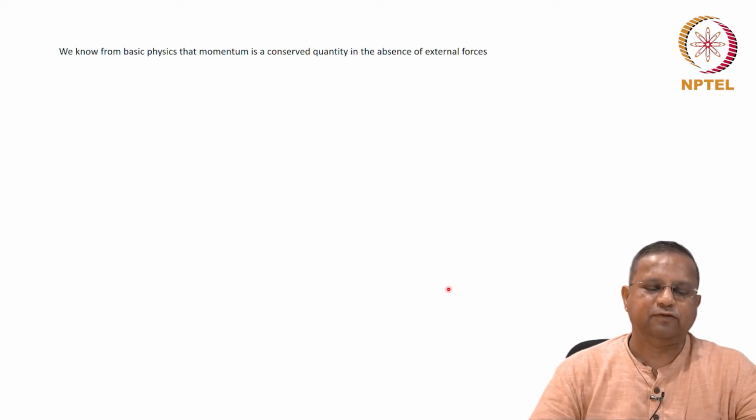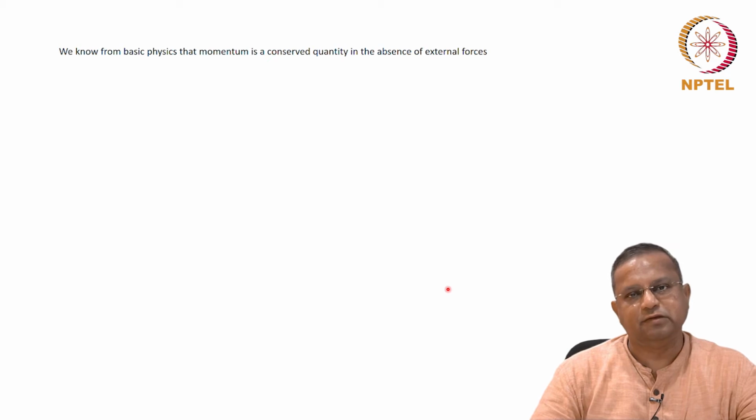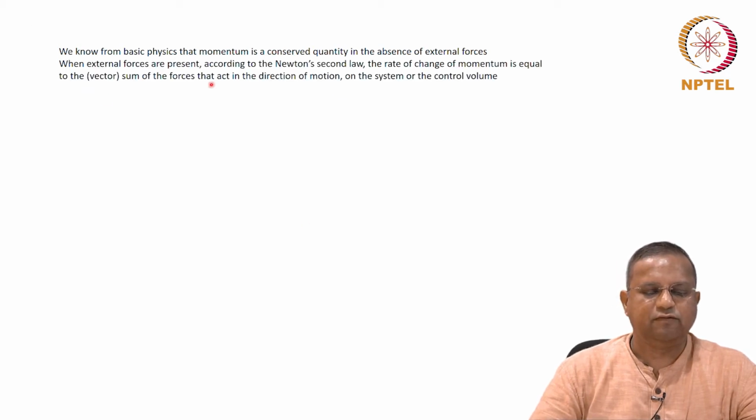We know from basic physics that momentum is conserved in the absence of external forces. Rate of change of momentum is directly proportional to the forces acting on it. If there are no forces acting on it, the rate of change of momentum is 0. So when external forces are present, according to Newton's second law, the rate of change of momentum is equal to the vector sum of forces that act in the direction of motion on the system or the control volume. Just note, these are very essential things. The vector sum of forces that act in the direction of motion, that is all. The other directions, perpendicular directions especially, we are not bothered, on the system or the control volume.